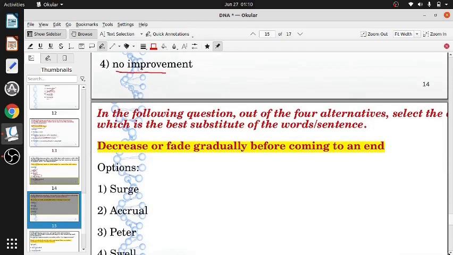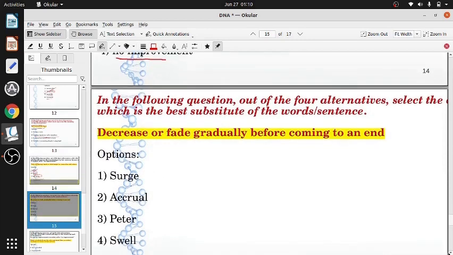Now, in the following questions, out of the 4 alternatives, select the one which is the best substitute of the words. Decrease or fade gradually before coming to an end. It will decrease slowly, it will go on decreasing and ultimately come to 0. Gradually decreasing and ending, or gradually decreasing and coming to 0. Gradually becoming less and less. Gradually decreasing, becoming less every day until it comes to 0.